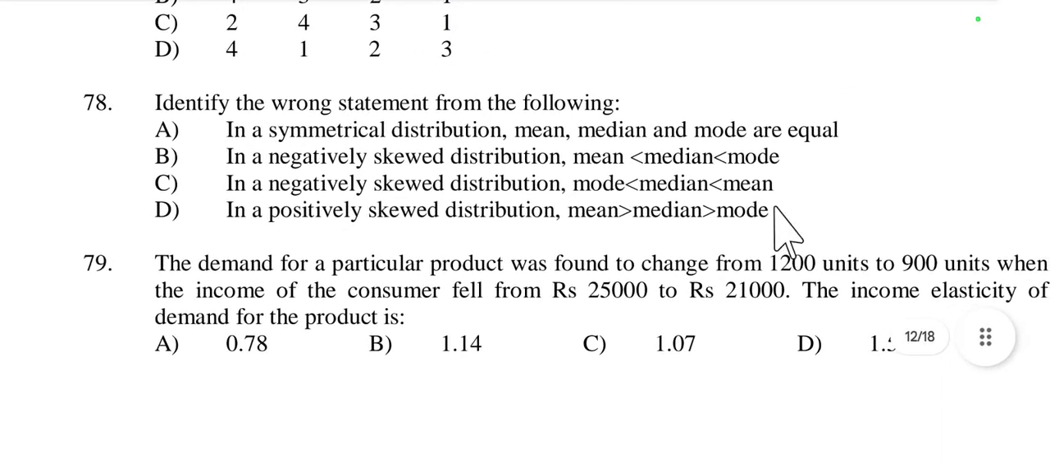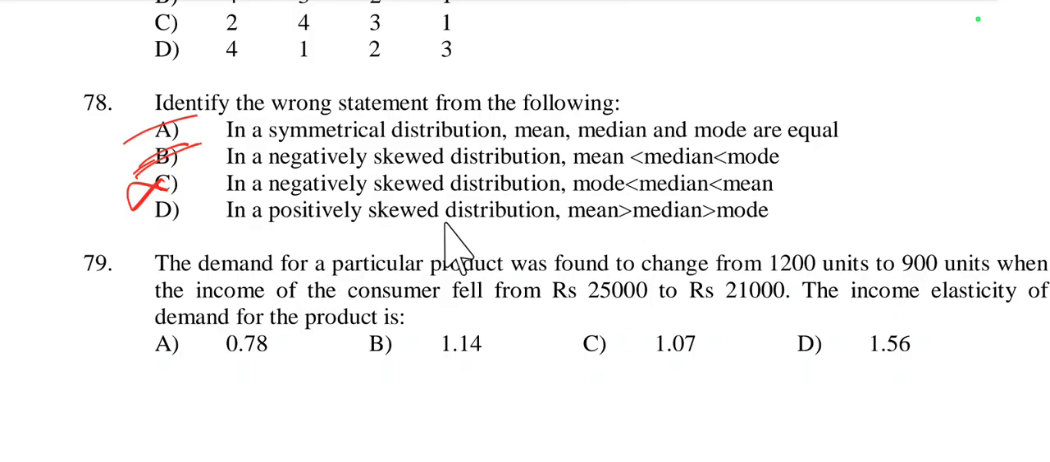Then question number 78. Identify the wrong statement from the following. In a symmetrical distribution, mean, median, mode are equal. Symmetric means mean equal to median equal to mode. Yes, this is right. Then in a negatively skewed distribution, mean less than median less than mode. Yes, this is called a negatively skewed distribution. In a negatively skewed distribution, mode less than median less than mean. No, this is wrong; the right one is mean less than median less than mode.